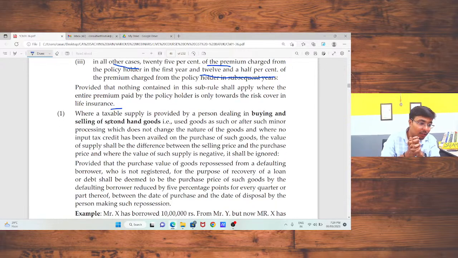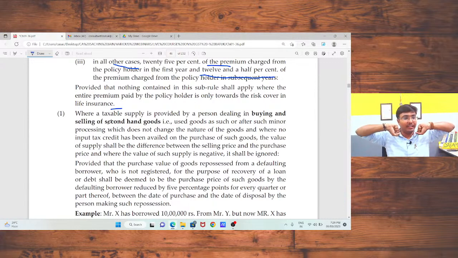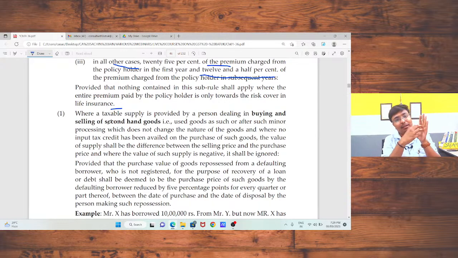Then I will get a good amount of GST. From which reference are you talking? I am not getting your point. If the air company charges GST, then you will get a good amount of GST. You are saying this. Yes, but the traveler is for business purpose only. Okay, you need to prove that I am going for business purpose, and you need to take that input in your business only.